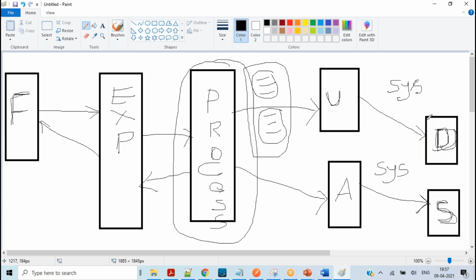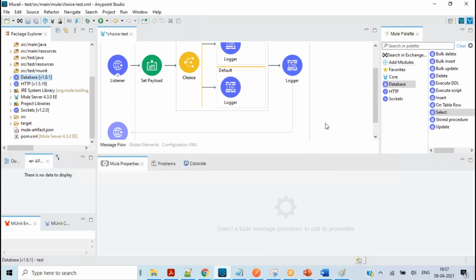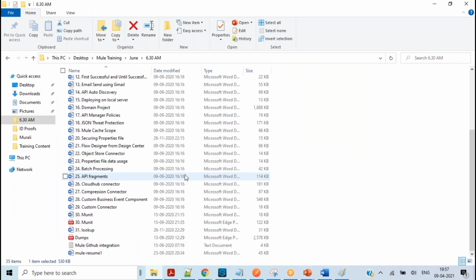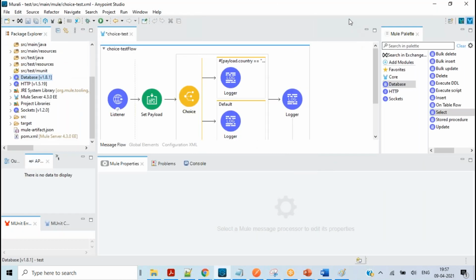Tomorrow onwards, we'll go into how to install, how to practice and how to use Anypoint Studio, and we'll start the topics one by one. We have a number of topics listed, and I'll be explaining everything one by one. So today I'll be winding up. If you guys have any questions, we'll discuss them. Yeah, go ahead.